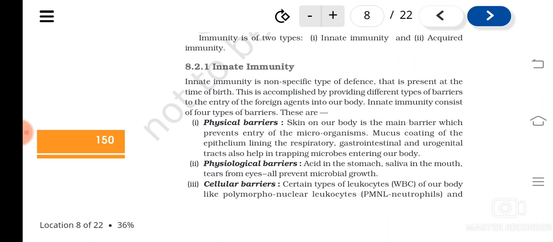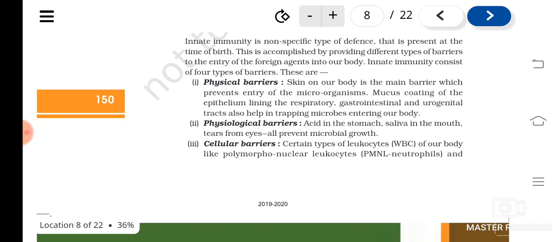Microorganisms will be trapped in the mucus and will not be allowed to enter the body. So all these are physical barriers.